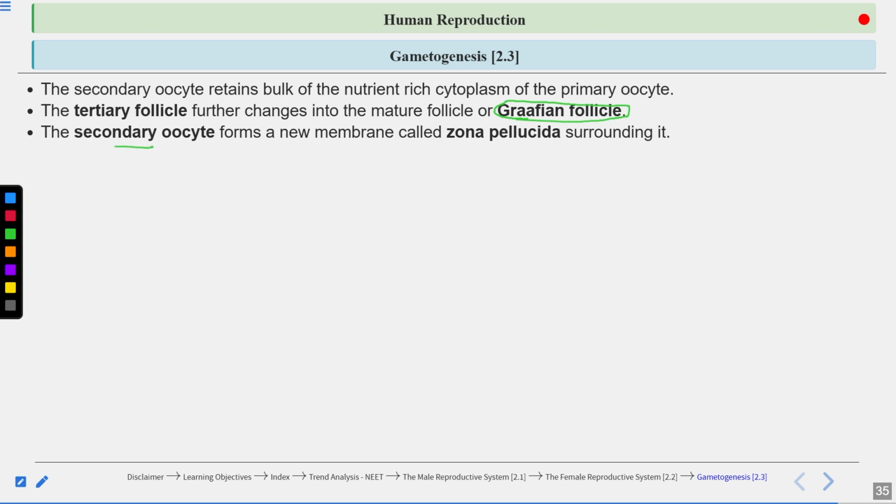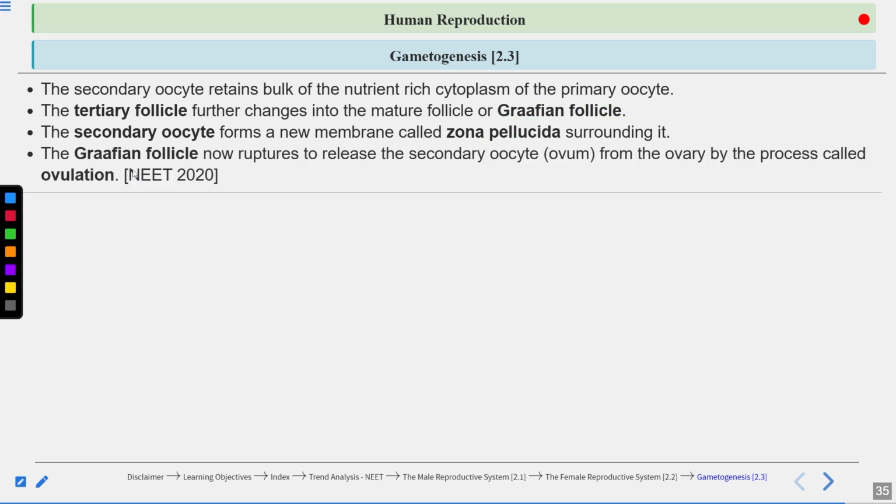Now the secondary oocyte forms a new membrane called zona pellucida around it. So a question can come from this: which layer is formed around secondary oocyte. Now Graafian follicle ruptures. We will talk about how it ruptures. There is an LH surge, luteinizing hormone surge, a rapid increase in luteinizing hormone. This luteinizing hormone causes the rupture of the Graafian follicle and the secondary oocyte, also known as the ovum.